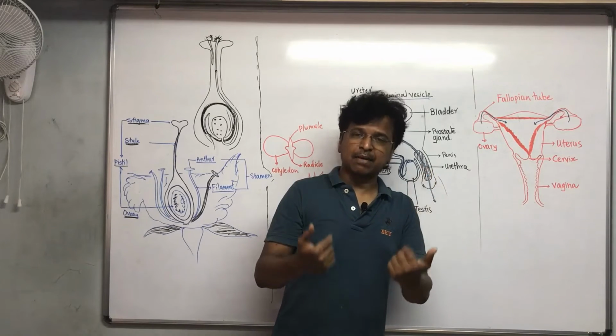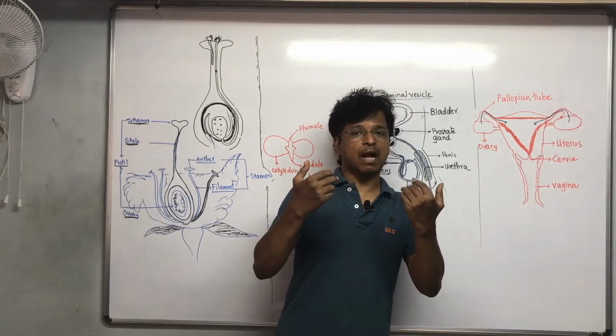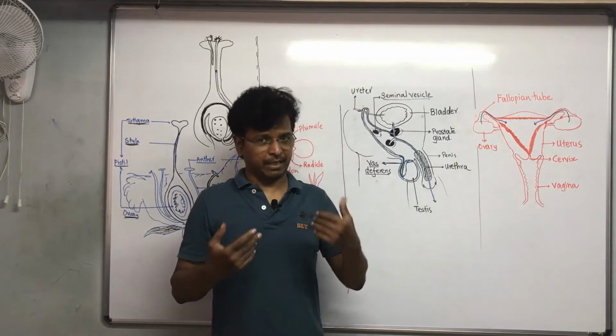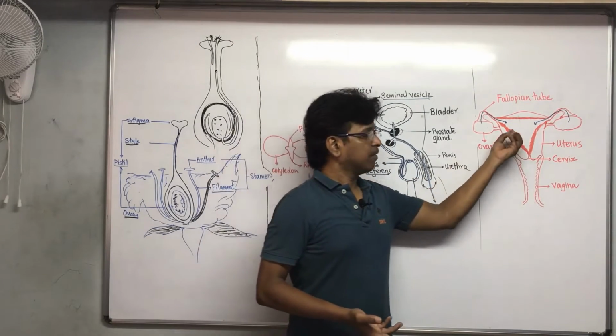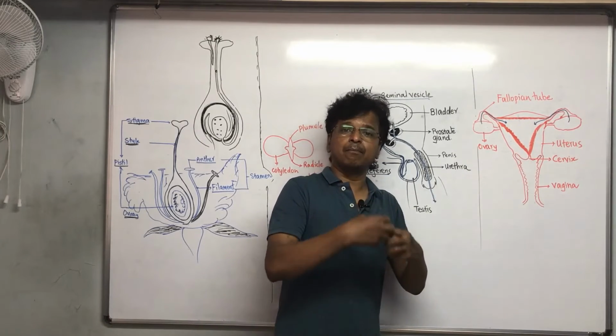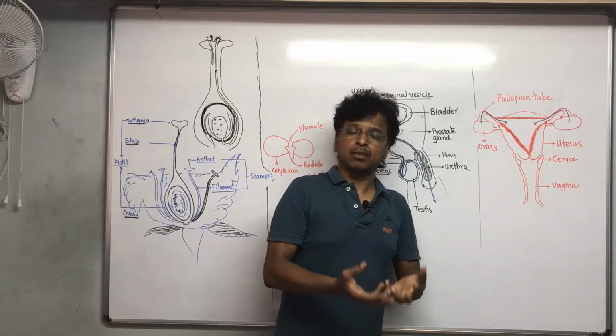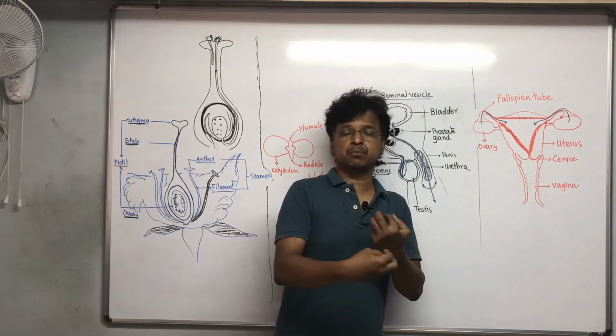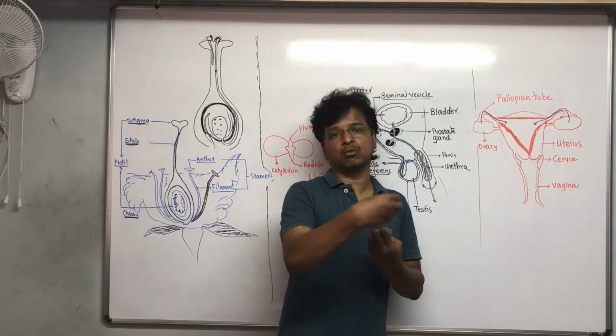A lining is developed, so that if fertilization takes place, everything is kept ready for the zygote and for the embryo to develop, because nutrition is supposed to be provided to the embryo.